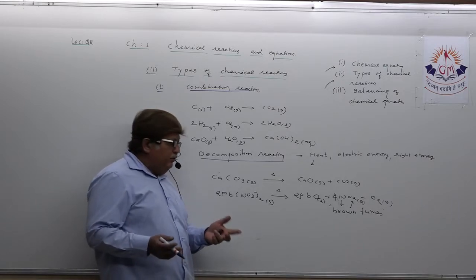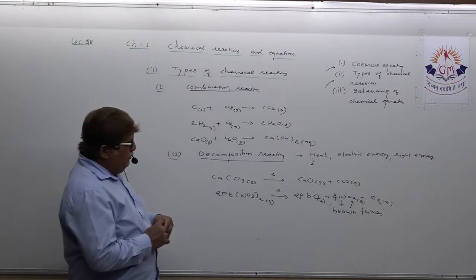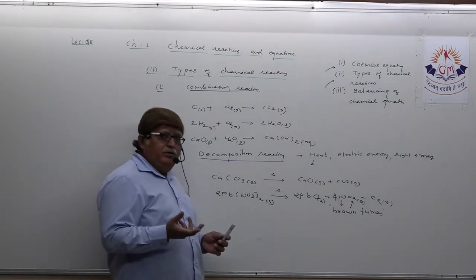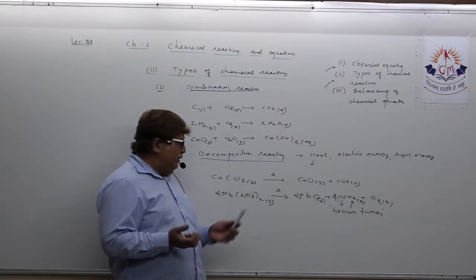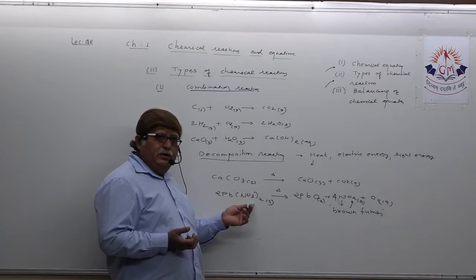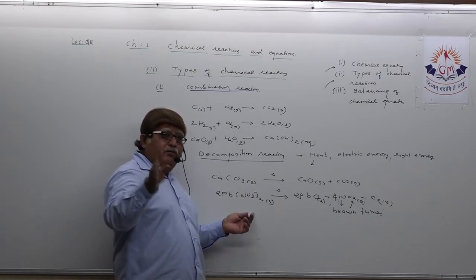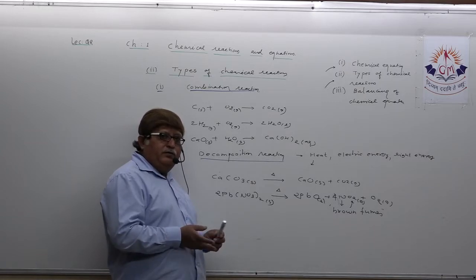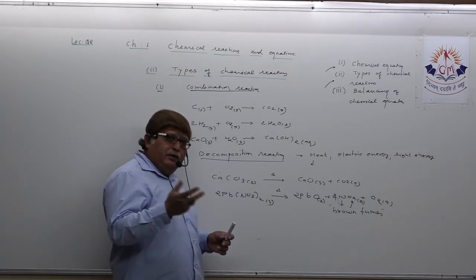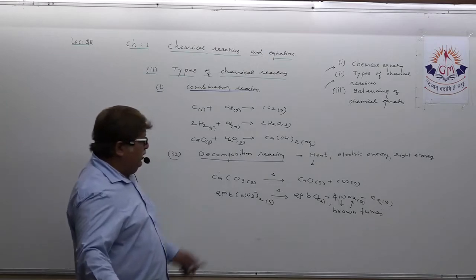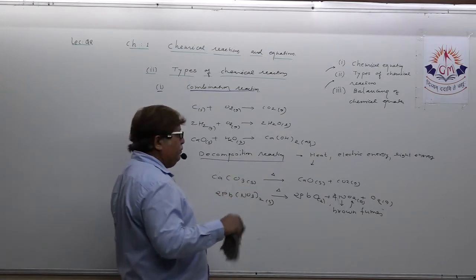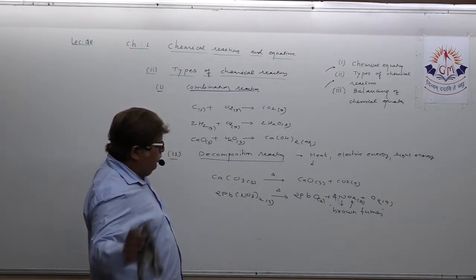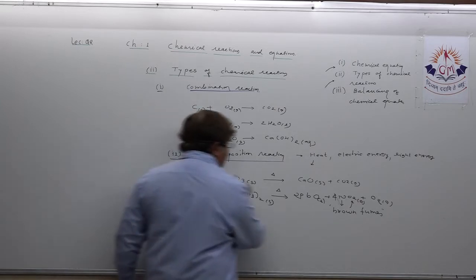At least, suppose in the exam they ask to write just two reactions, you can write this and this one: ferrous sulfate when heated decomposes to ferric oxide, sulfur dioxide and sulfur trioxide. So this is thermal decomposition reaction.